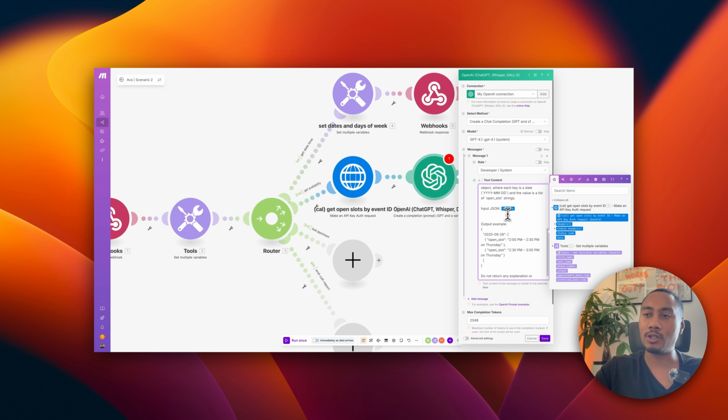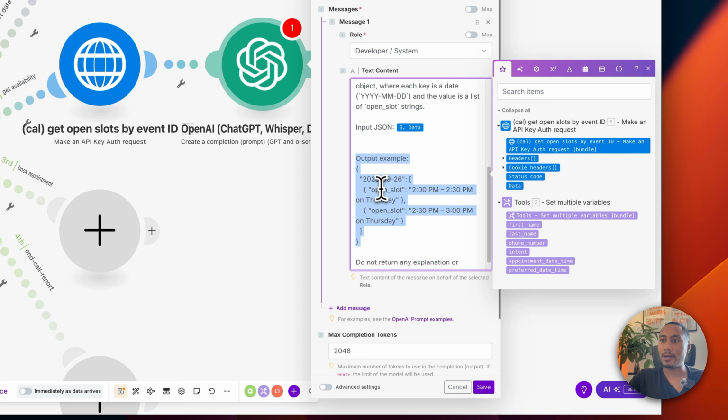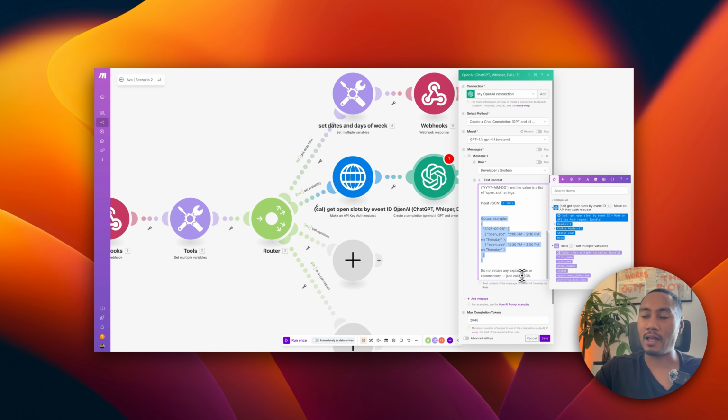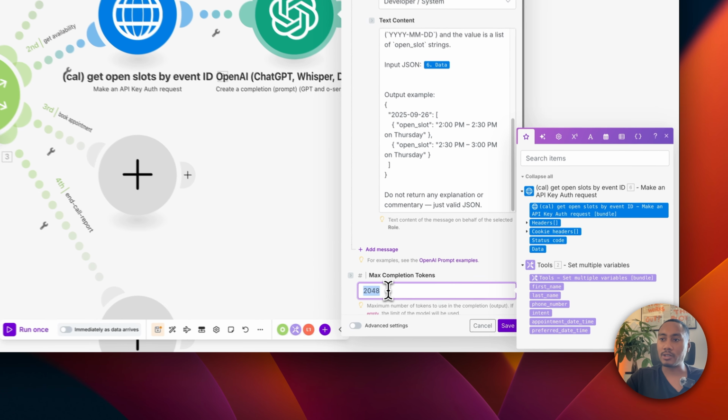This is the input, so we're going to pass in the input. We can see that this data is coming from this module. So we're passing in the data coming from Cal of the date slots that are in UTC format. And this is the output that we want. Do not return any explanation or commentary, just valid JSON. And we're also going to set our max tokens to 800.